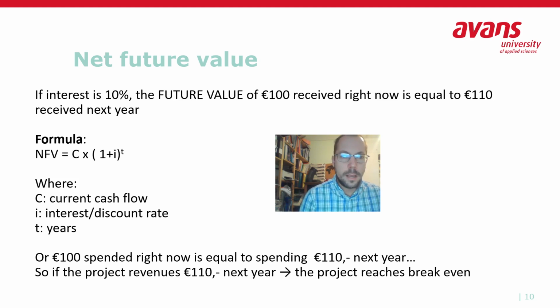That looks a bit strange, but that is because that 100 euro that I receive right now, I can put it on the bank and I get some interest rate, etc. And then I will actually receive 110 euro next year. This can be calculated with the formula net future value equals the capital times 1 plus the discount rate to the power of the time you want to bring it forward. So that's in years.